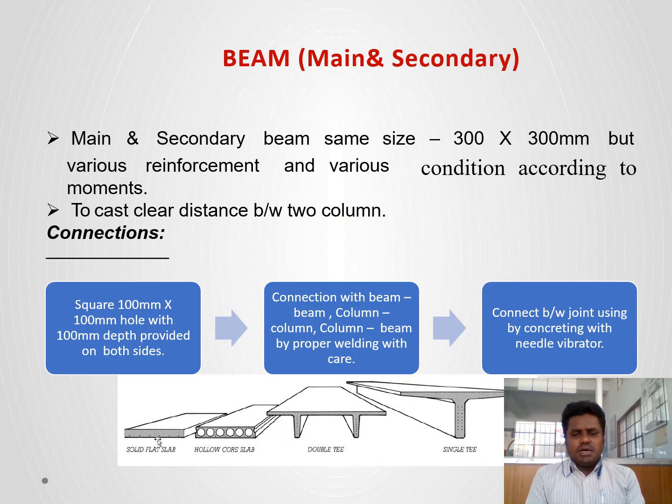And the main beam and secondary beam. The main and secondary beam sizes maybe we can take as 300 by 300, but the reinforcements and the slab conditions vary according to the moments and the clear span, the distance between two columns. For a square member, a 100 by 100 mm hole with 100 mm depth is provided on both sides. Connections beam to beam and column to beam are made by proper welding with care, and the joint is connected by concreting with a needle vibrator. These are the pictures of the main beam and secondary beam.